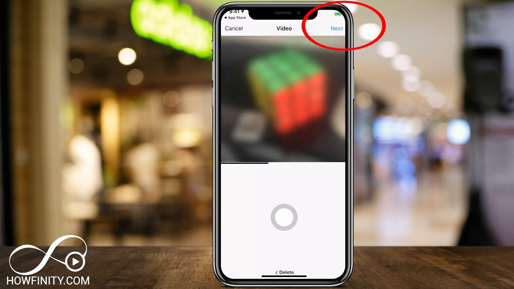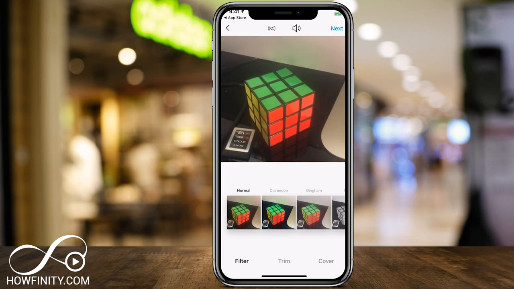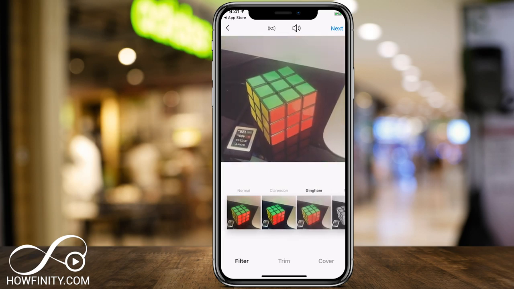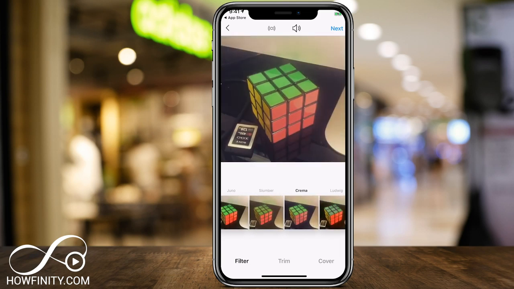Now I could press next to do more to that video and get to the post page. So let's go ahead and do that. The photos and videos will have these options. Right underneath, you have a filters tab. You see all these different tabs, normal, all the way to moon, lark, all these different options will give you a different look to your photos and videos.